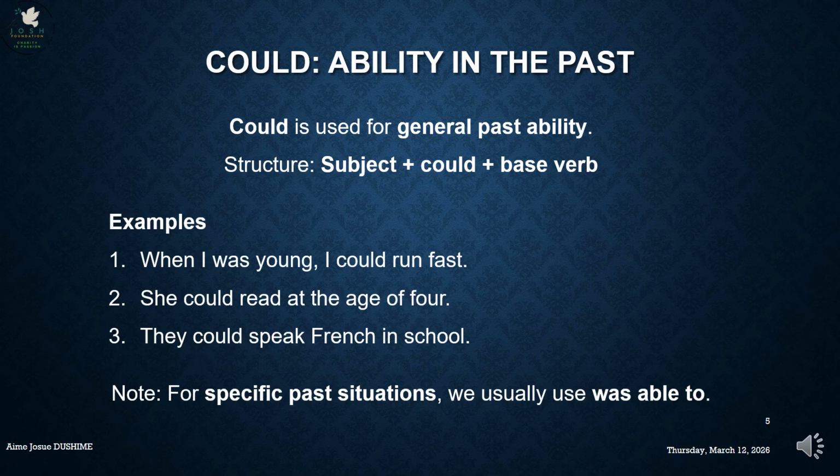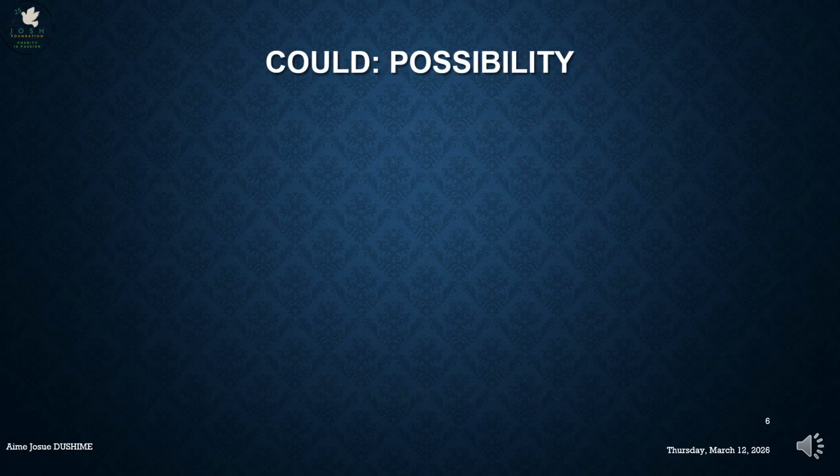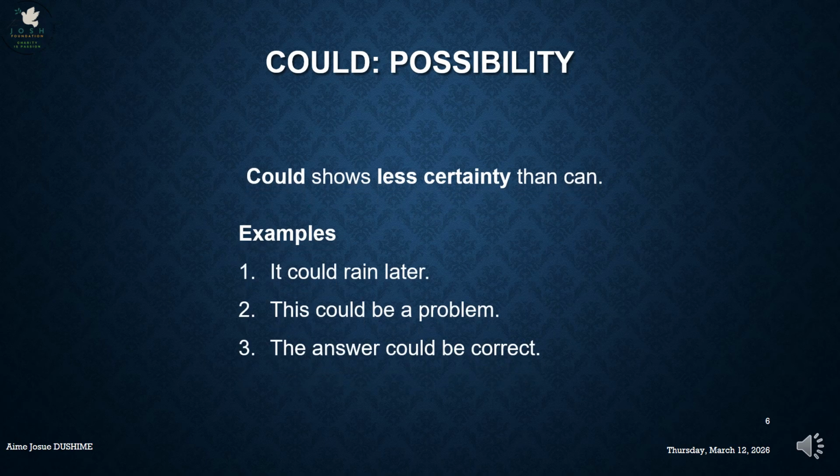Let's see the thing. We have seen now that we can use can as ability, we can use can as a possibility, we can use could as a past ability, and now we're going to see could as a possibility. It shows less certainty than can. When you say can in possibility, it is higher than could. Could is less certain. You are not so sure, but when you use can, you are a little bit sure.